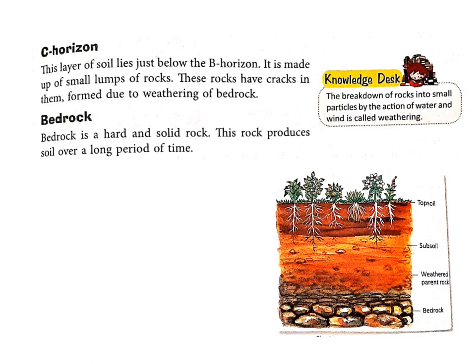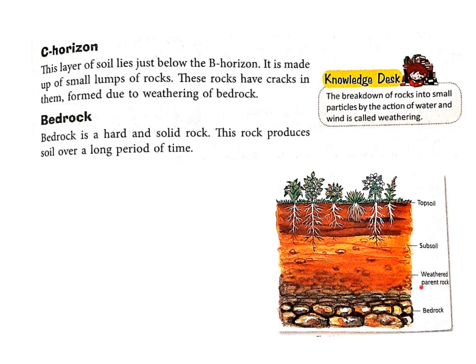Now children, let's read about C horizon. This layer of soil lies just below the B horizon, as you can see here. It is also called parent rock. It is made up of small lumps of rocks. These rocks have cracks in them formed due to weathering of bedrock. So see, due to weathering, these rocks get cracked. And weathering is the breaking down of rocks into small particles by the action of water and wind. So due to the action of water and wind, the big rocks here in this area crack